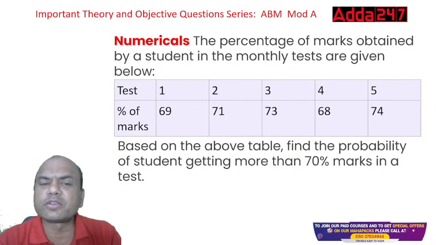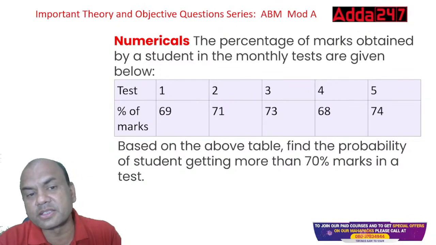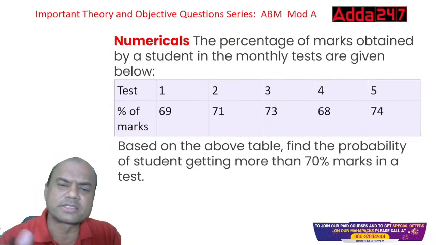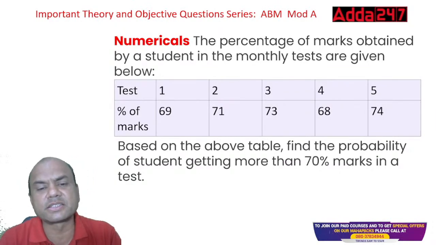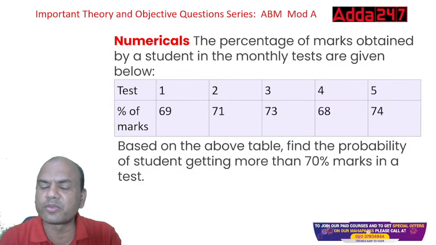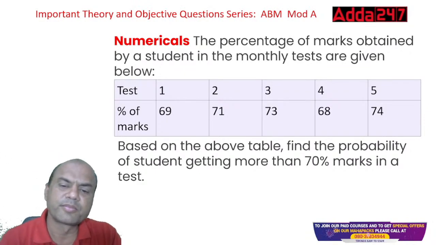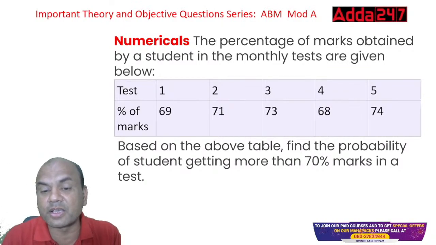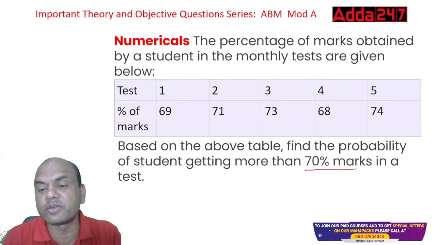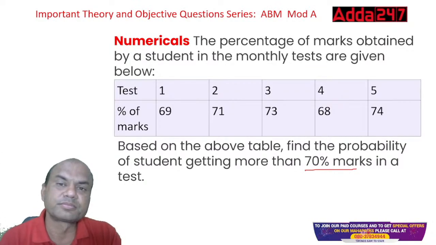The percentages of marks obtained by a student in monthly tests are given below. These are the 5 tests given: 1, 2, 3, 4, 5. And these are the percentages: 69, 71, 73, 68, 74. 5 tests, 5 marks. Based on the above table, find the probability of a student getting more than 70% marks in a test.